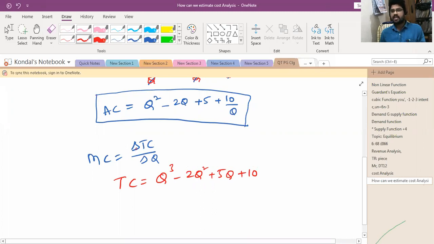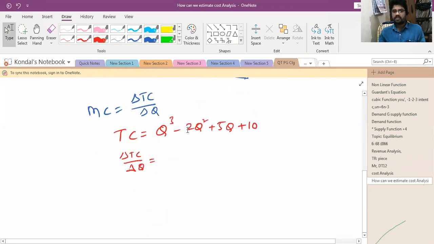That is the rate of change in total cost due to change in quantity. So we need delta TC by delta Q, the rate of change in total cost divided by the rate of change in Q. It means that we need to do the derivatives.